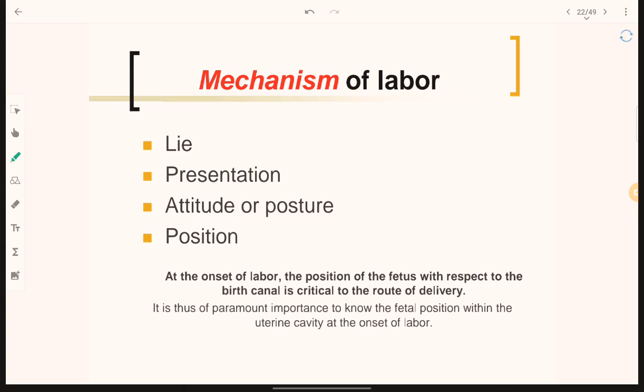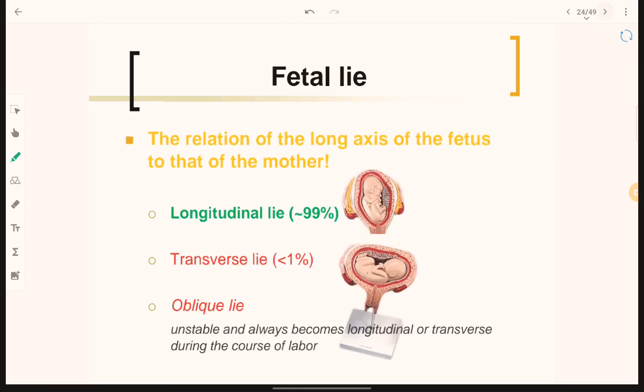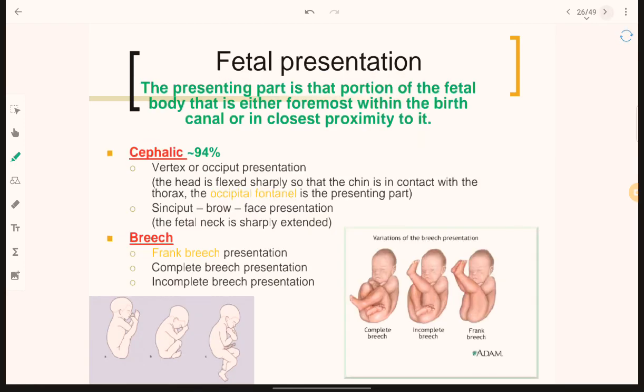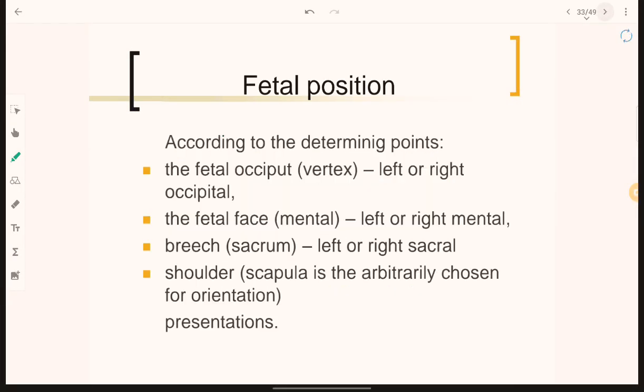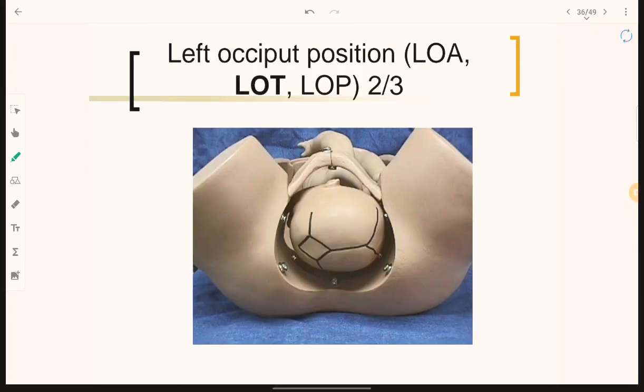Mechanism of labor: lie, presentation, attitude or posture, positions. About the mechanism of labor, we will discuss in the next part of the video. In part 2 we will discuss lie, presentation, attitude and position, which is a topic of our syllabus also. So must watch next part 2.